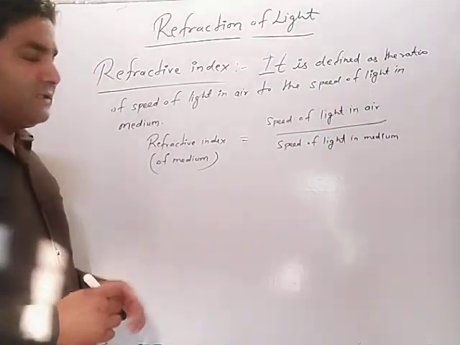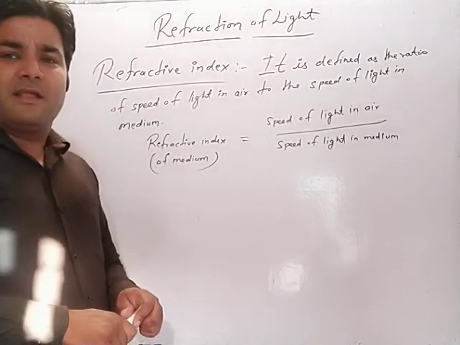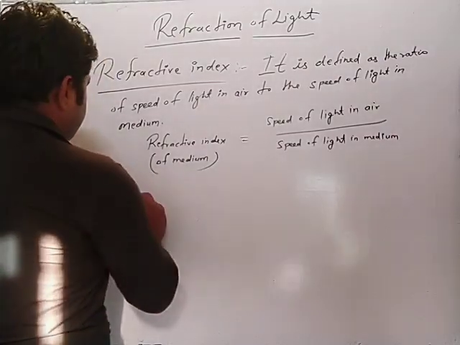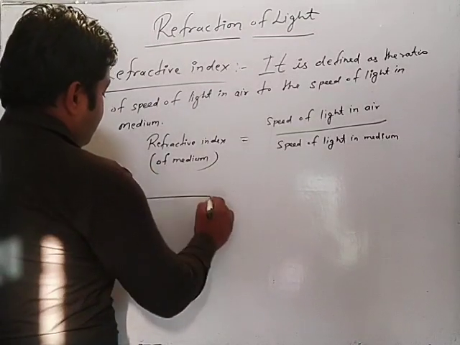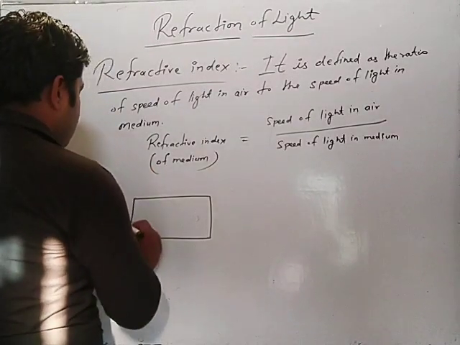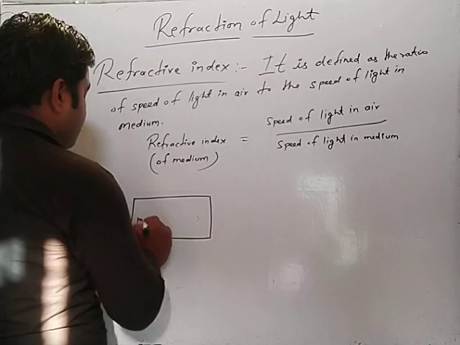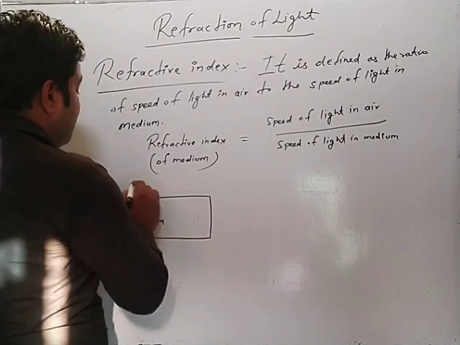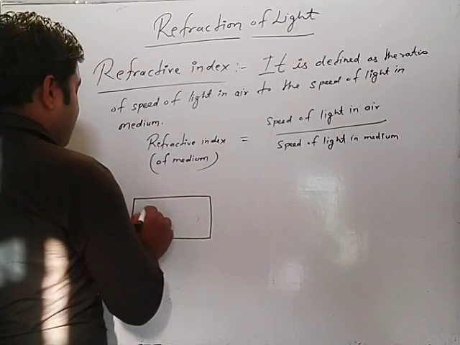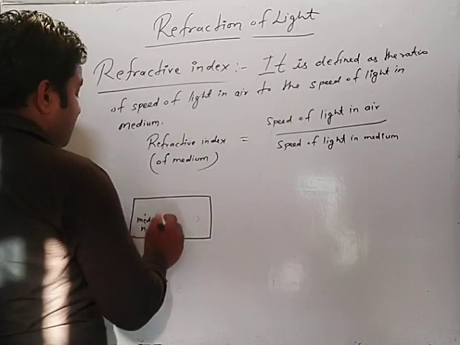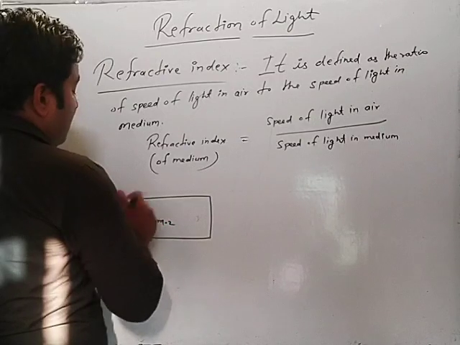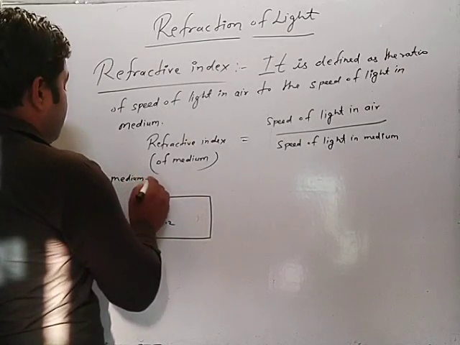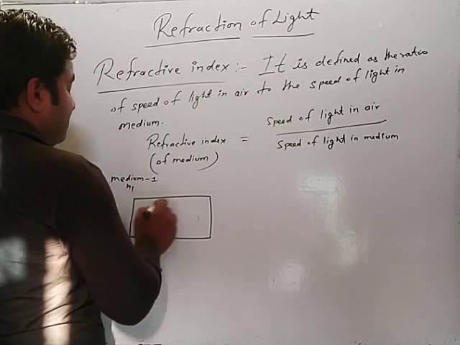Now after this we will explain refractive index with the help of two diagrams. So this is the medium having refractive index N2, medium 2, and here medium 1 having refractive index N1.